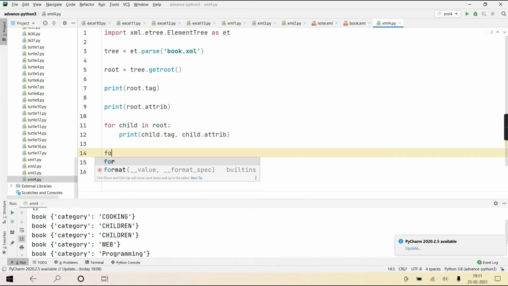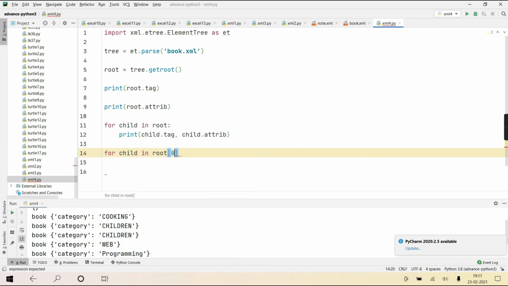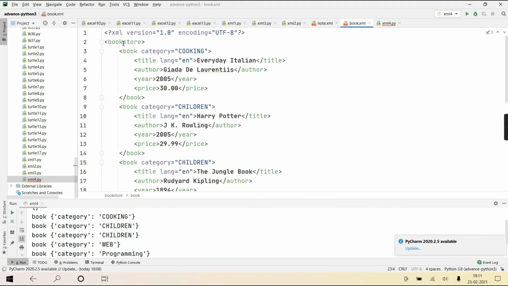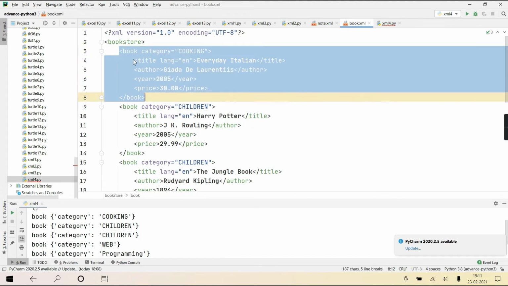Suppose I would have written this way: for child in root[0]. Can anyone tell me? Root itself is an element. root[0] means this thing, which is also an element.